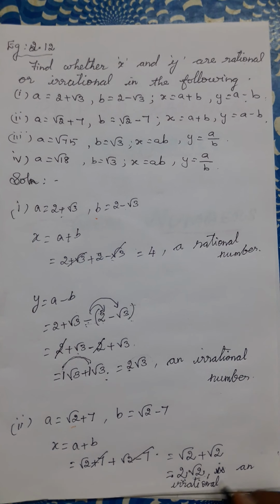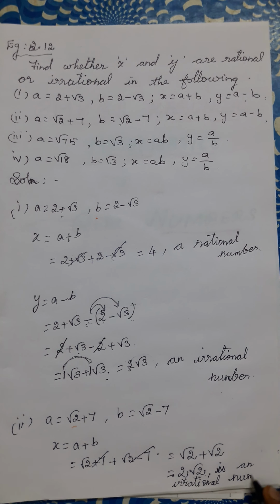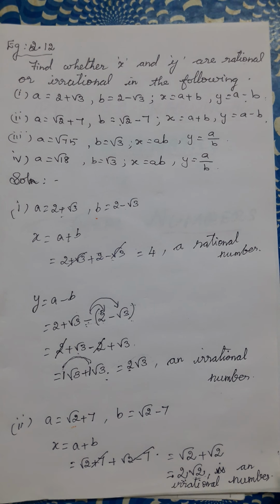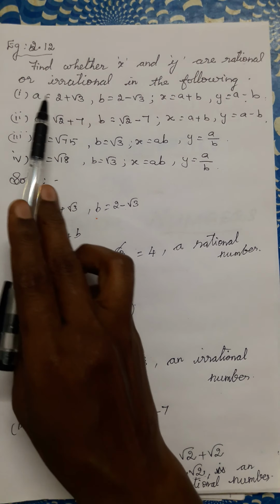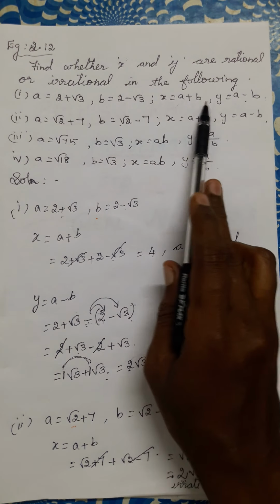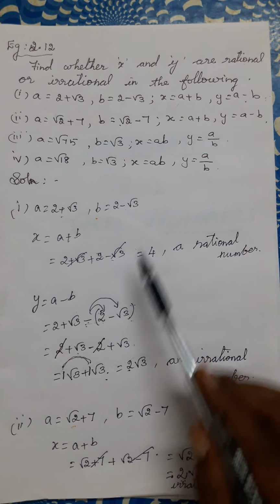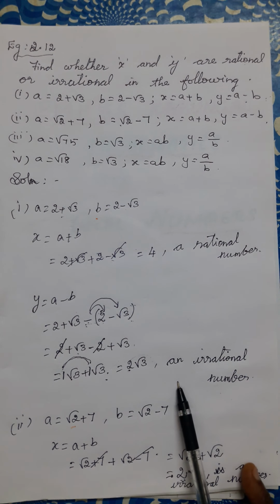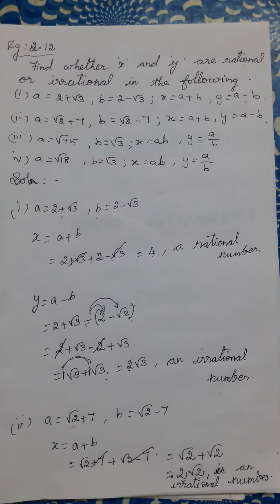An irrational number. Have you understood that? We have the A value and B value given. We have to find out whether x and y are rational or irrational. Have you understood this? Then the third part.